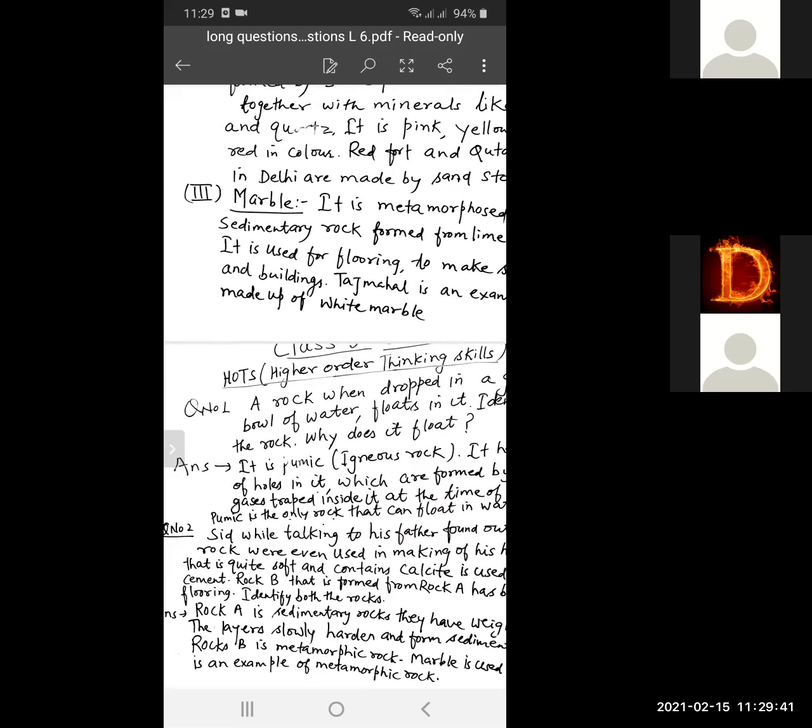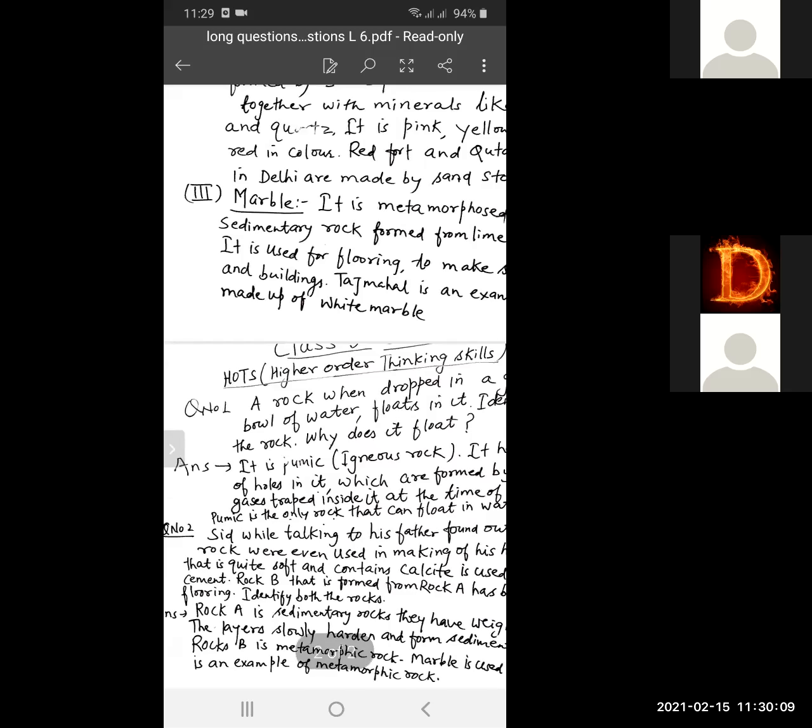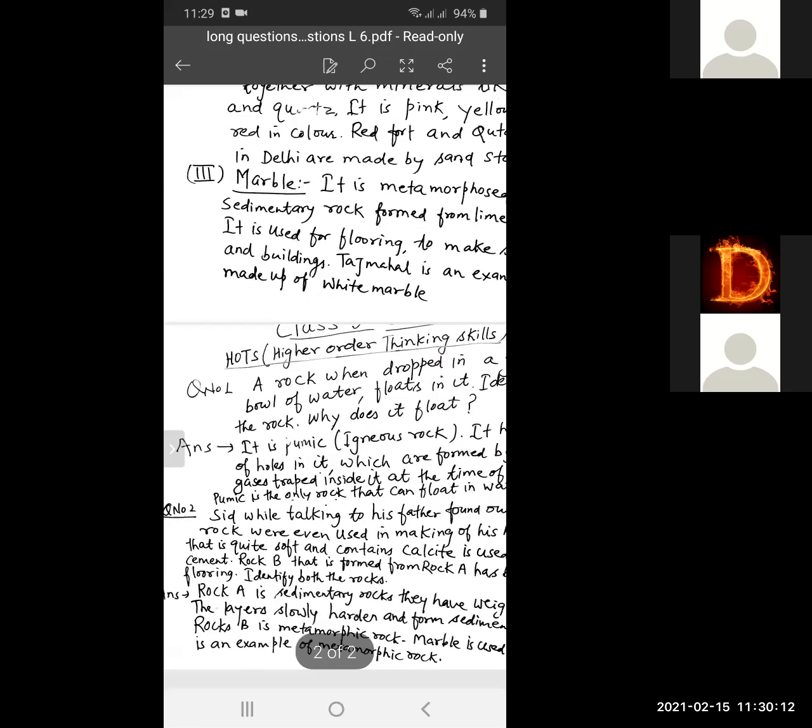Now, students will write down some more about this. Rock A is a sedimentary rock and rock B is a metamorphic rock. We'll write down: rock A is a sedimentary rock. By weight and gravity, the layers slowly harden and form sedimentary rocks.